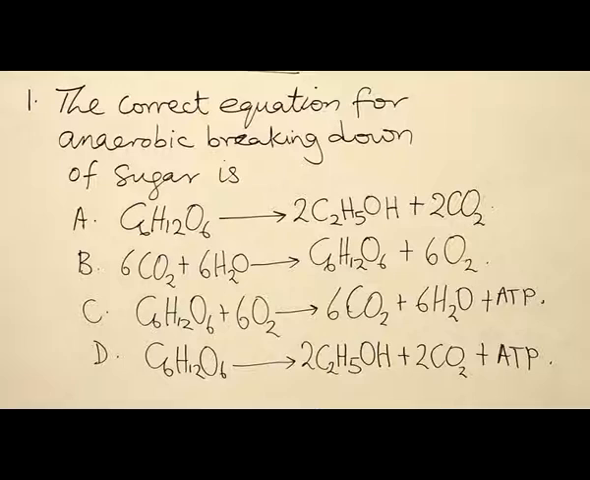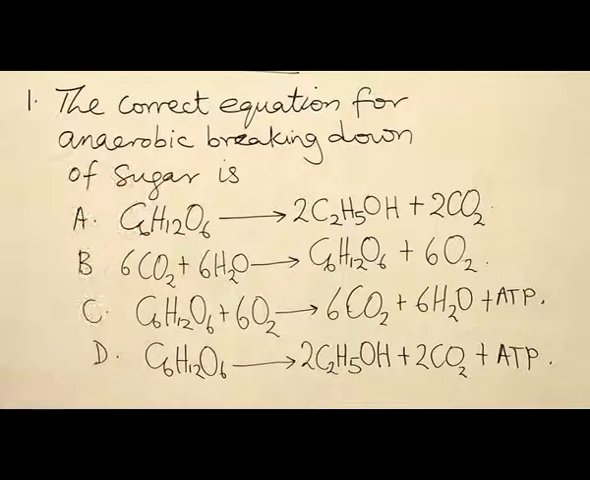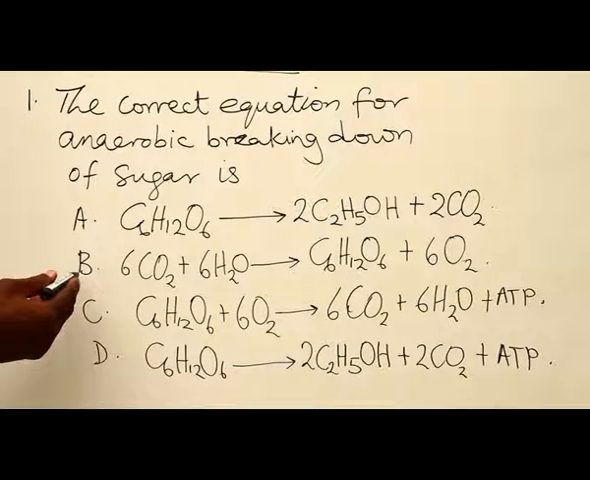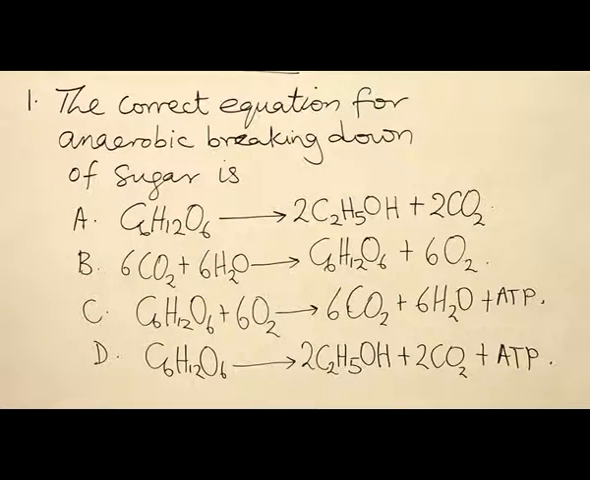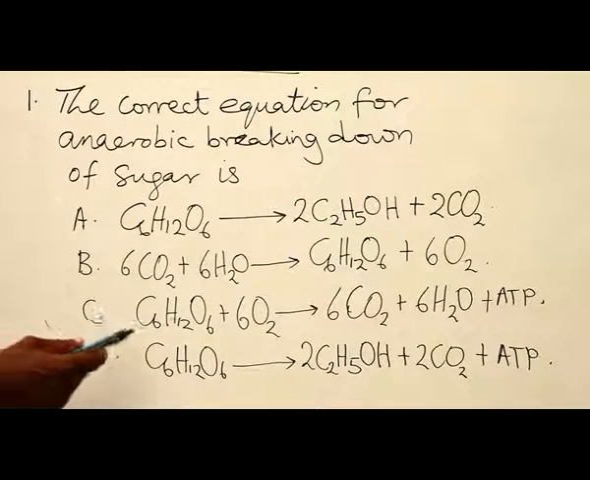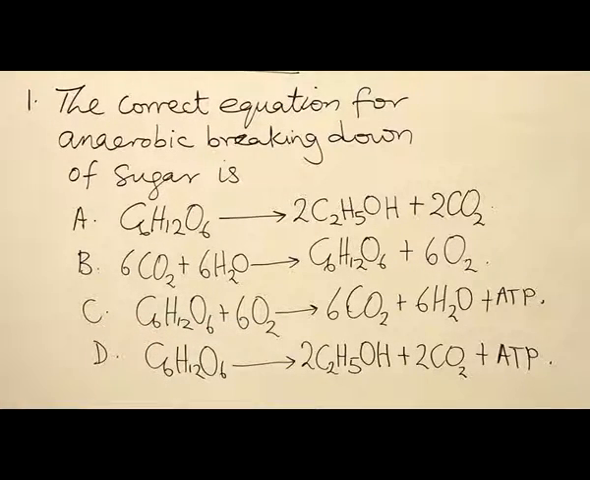So the question is on anaerobic process, which is a process without oxygen. Here, breaking down means they're talking about respiration, breaking down of sugar, anaerobic respiration. So number B is out of it because B is the equation of photosynthesis. C is out of it because C is aerobic respiration. Oxygen is used to break down the sugar. So we are left with A and D.